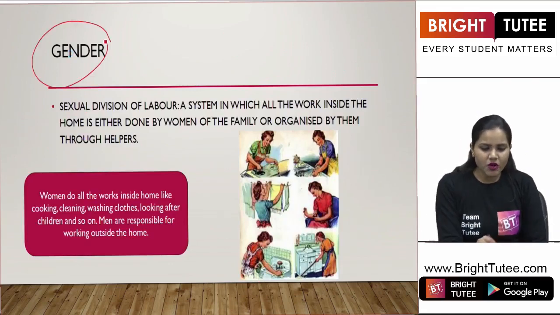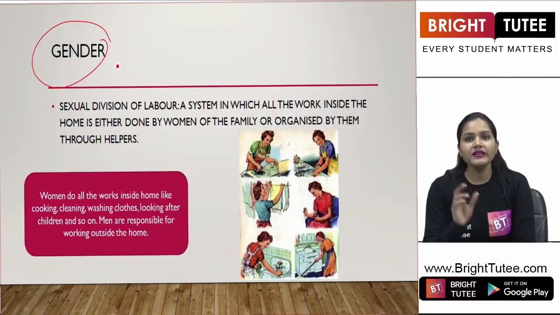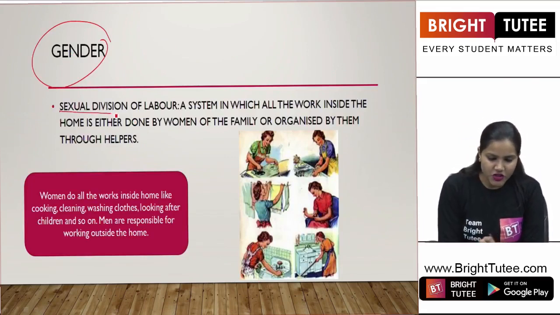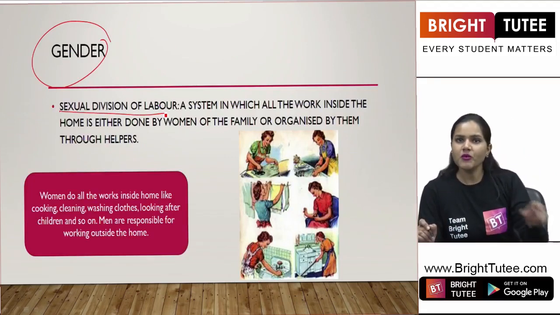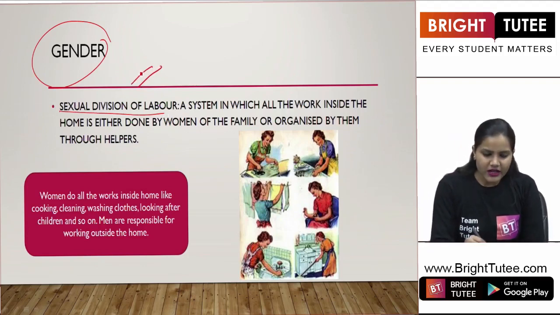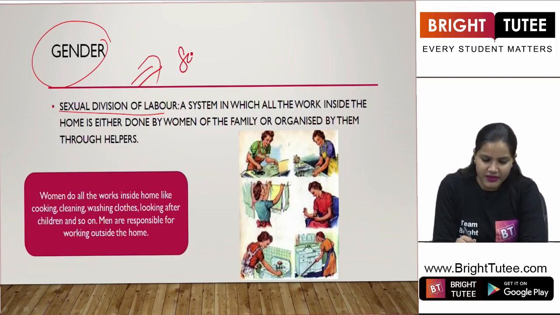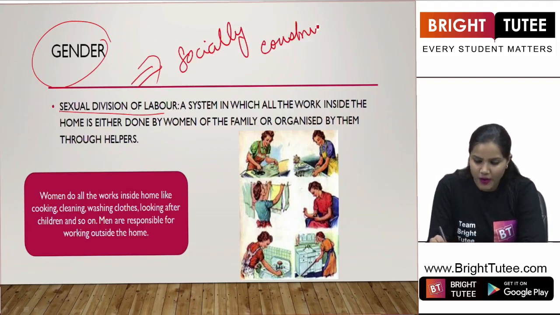Now, when we are talking about gender, students, another important term that you have to understand is sexual division of labor. Here, what did we understand? We understood that when we are talking about gender, it means socially constructed roles.